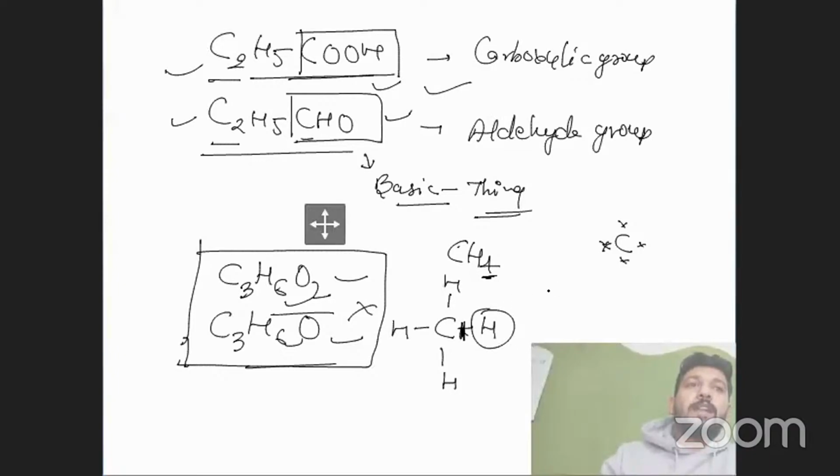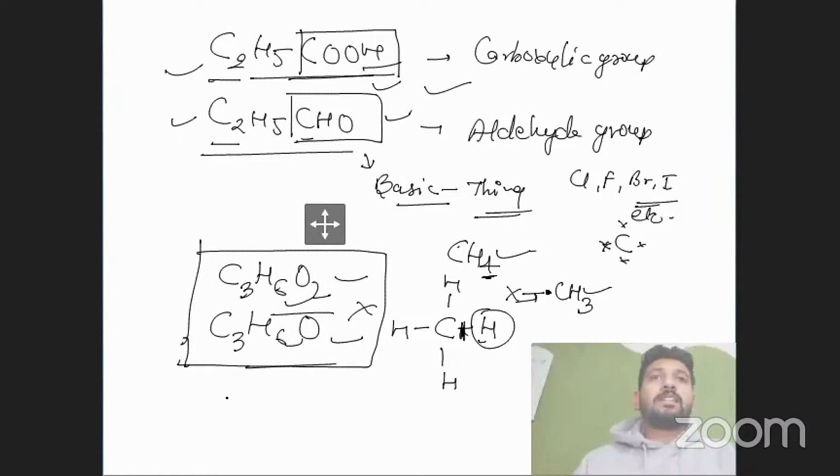The hydrogen will be removed and the compound will become the alkyl group. This is the alkane group, and it will become the alkyl group if we remove that specific hydrogen from it. We just need to remove one hydrogen to make this specific electron free to bond with another compound, like X or whatever it is. It may be a functional group or a hetero group like chlorine, fluorine, bromine, iodine, etc. Is it clear?